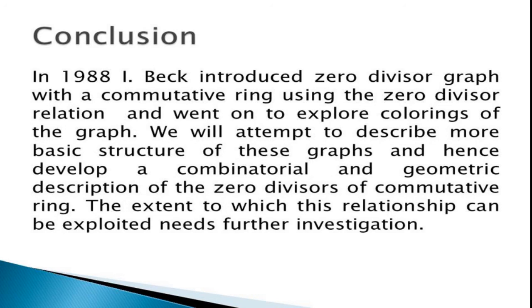Conclusion. In 1988, Beck introduced a zero divisor graph of a commutative ring using the zero divisor relation and went on to explore colorings of the graph. We will attempt to describe more basic structure of these graphs and hence develop a combinatorial and geometric description of the zero divisors of the commutative ring. The extent to which this relation can be exploited needs further investigation.